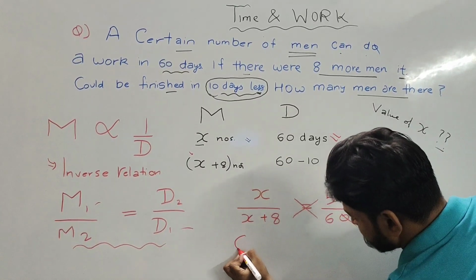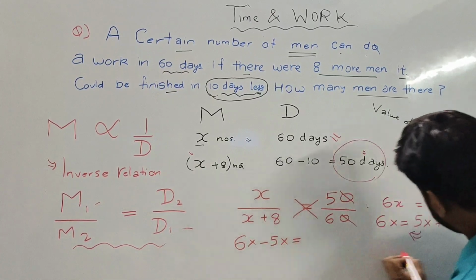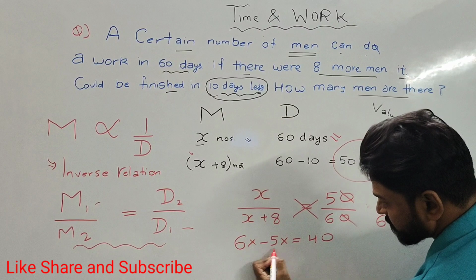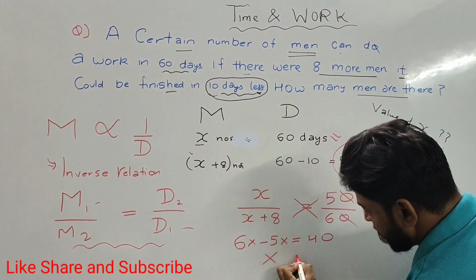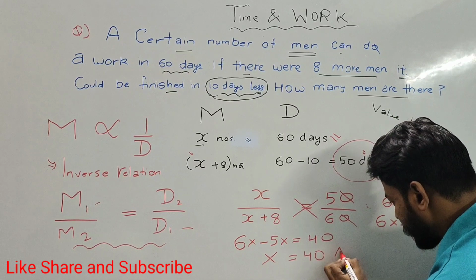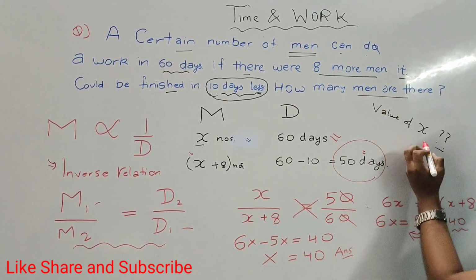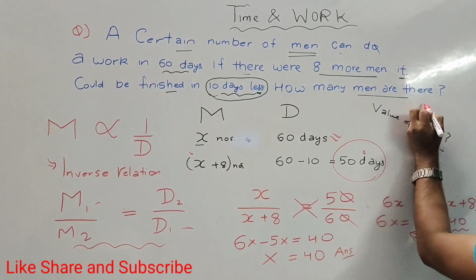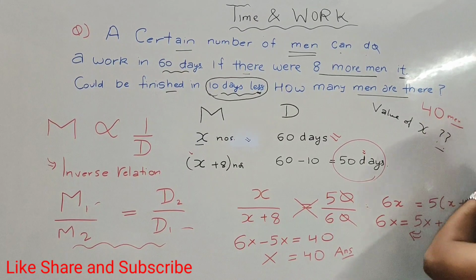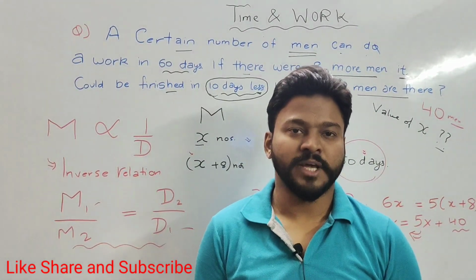This is 6x minus 5x is equal to 40. 6x minus 5x, that is x, is equal to 40. This is the answer. So how many men are there? The value of x is 40. So there are 40 men. So this is all about this video. Thank you very much.